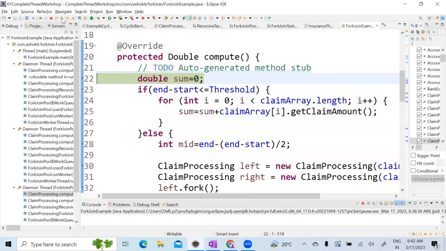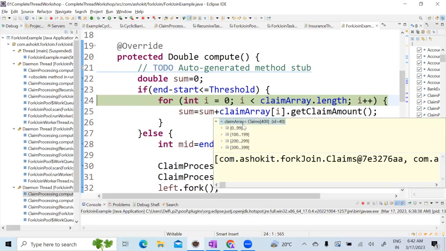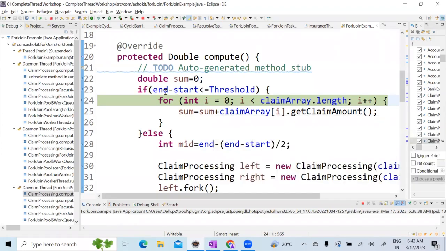100 and 0. Okay, look at here. So it is iterating over the claims. Now, what is the claim array? You are passing I. That means the claim array contains all the data, but from this claim ID, what are the records you are taking? You are taking from 0 to 100 and then calculating, correct?